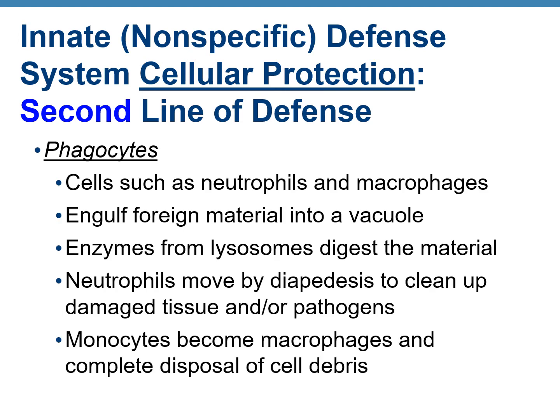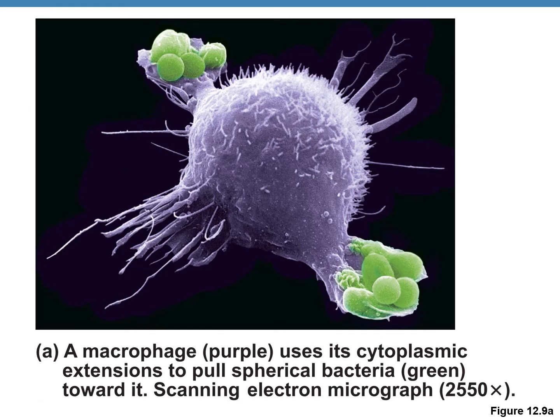Phagocytes include the macrophages, the neutrophils, the eosinophils, and any other type of cell that is eating up parts of the invader. This figure shows a purple macrophage destroying the green colored bacteria.